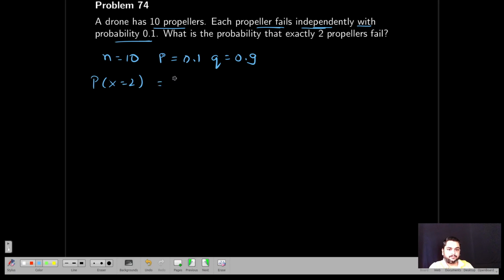This is nothing but 10C2 into 0.1 to the power 2 into 0.9 to the power n minus 2, that is 8. This comes out to be 0.193.